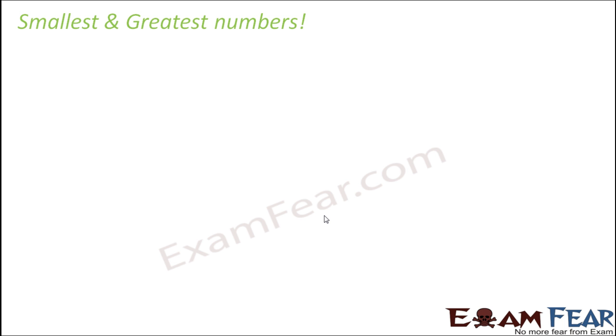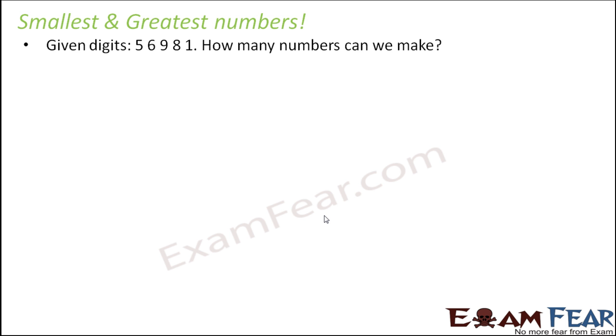Now let us talk about smaller and bigger numbers, because that was the first challenge which we had: how do we decide which is a bigger number when we have to deal with large numbers. Let's say you are given 5 digits: 5, 6, 9, 8 and 1. If I ask you how many numbers can we make from these 5 digits? Do you know how many numbers we can make? Let us try making numbers with these 5 digits. Now let's start making numbers.